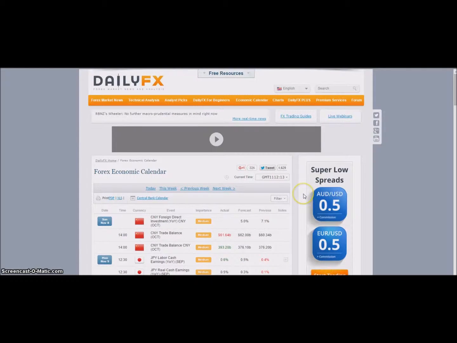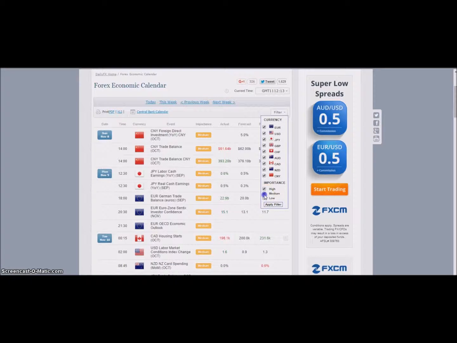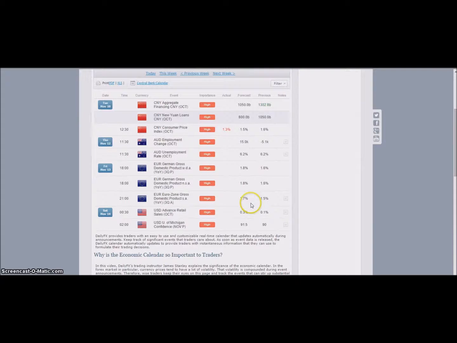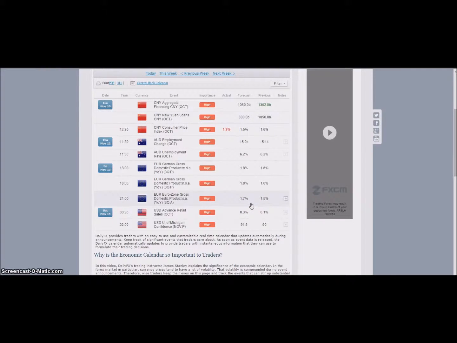So here we have the daily FX news calendar website. What you're going to need to do is make sure you change your current time zone to your local GMT time. Then we're going to apply the filter to only look at high importance news. These news are generally the most important and what really moves the market. However, there's a lot of medium news which will also move the market.